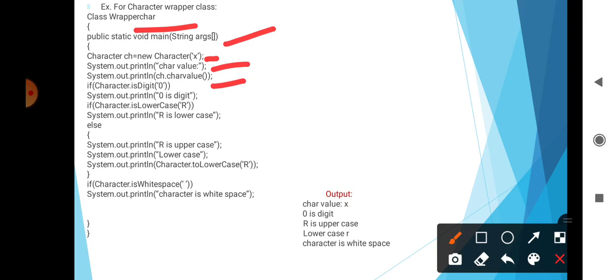Then when we run this program, we will get the output: character value is equal to x, 0 is a digit, r is uppercase, then converted into lowercase, r is lowercase small r, then character is white space.